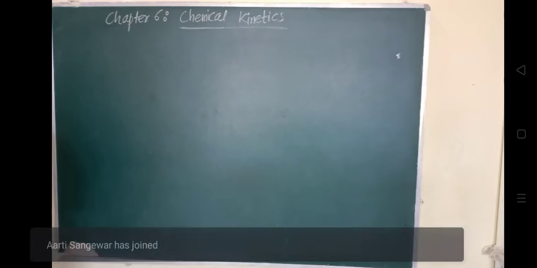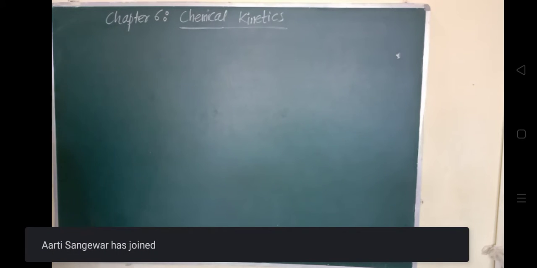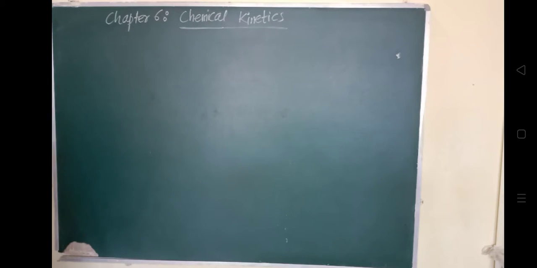So we know the three important characteristics of any chemical reaction. If there is any chemical reaction, it includes the extent of reaction.